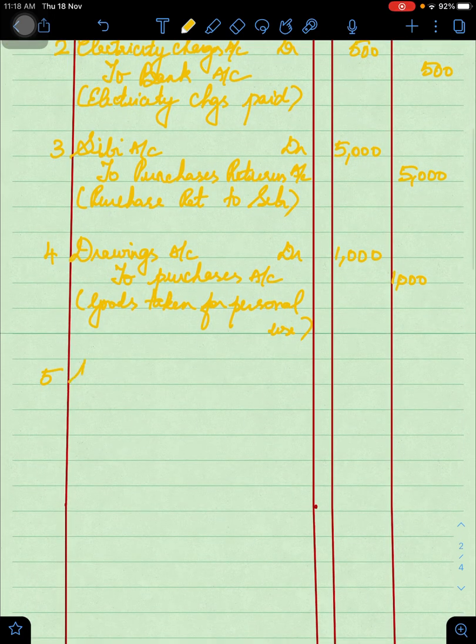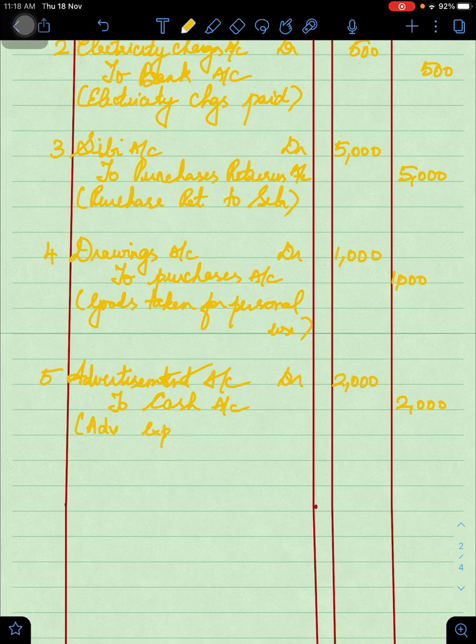Advertisement being nominal, any nominal expense will be debited. Advertisement account debtor, 2000. It is payable in cash only. If they say only that it's paid, it is assumed to be payable in cash.